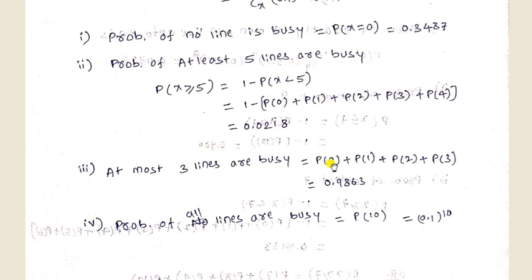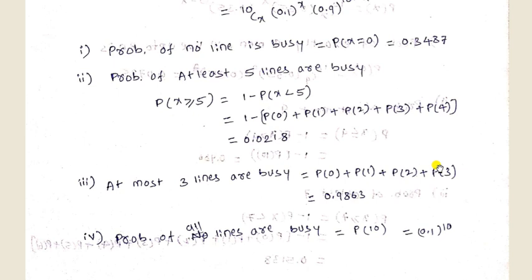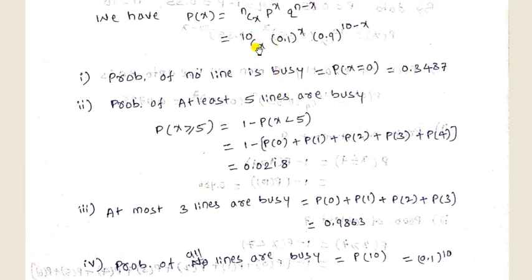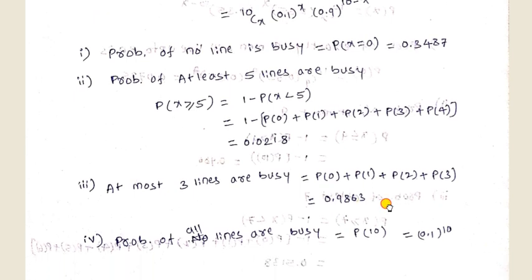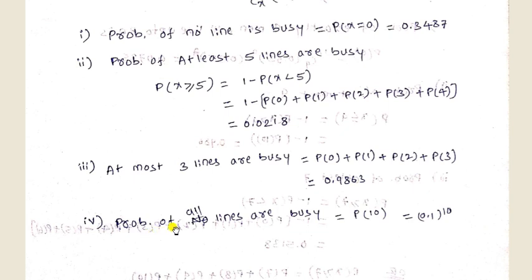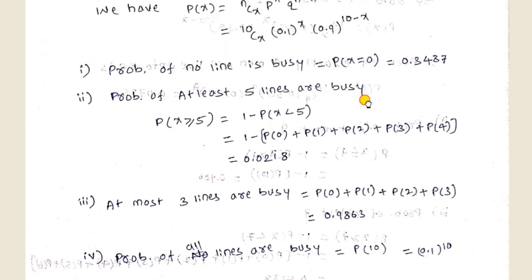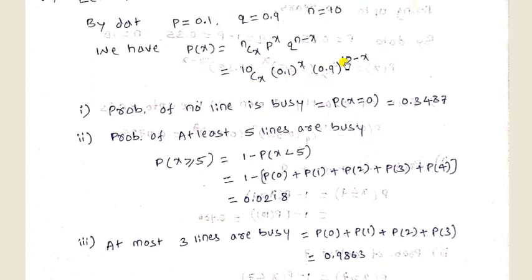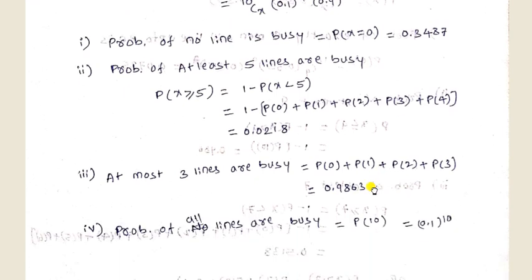Then substitute X equal to 0, 1, 2, 3 one by one in the above formula and simplify, and we get 0.9863. And the last one is the probability of all lines being busy. All the 10 lines busy means X is equal to 10. Substituting X equal to 10 in this formula gives the result as 0.1 raised to 10.